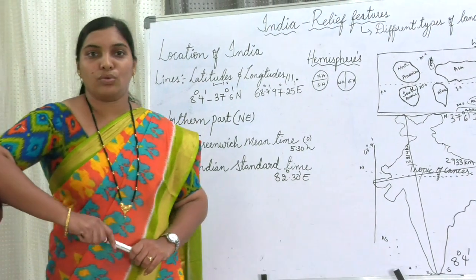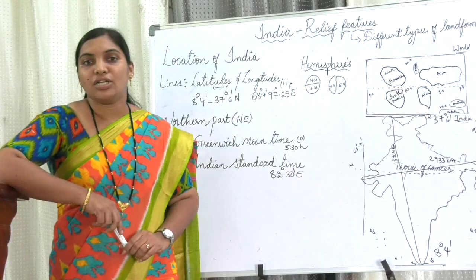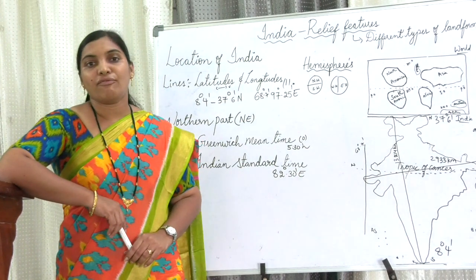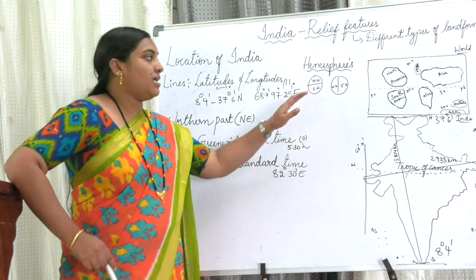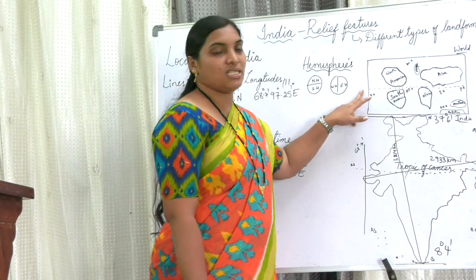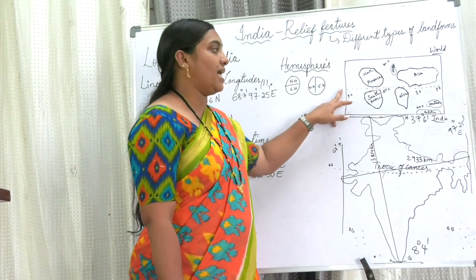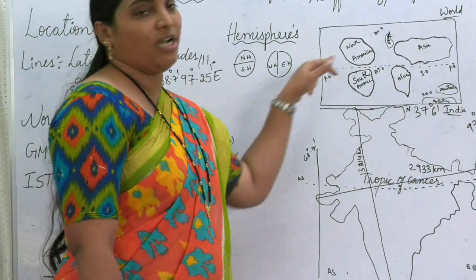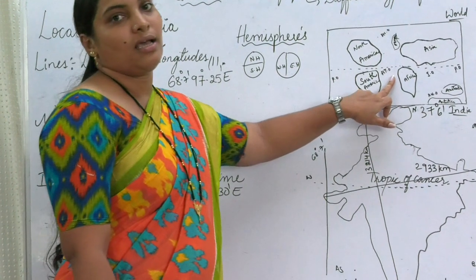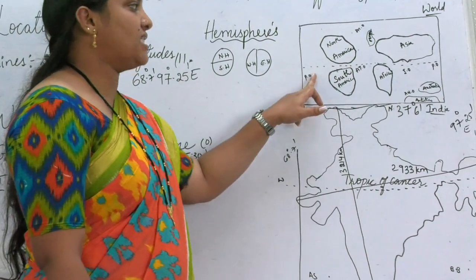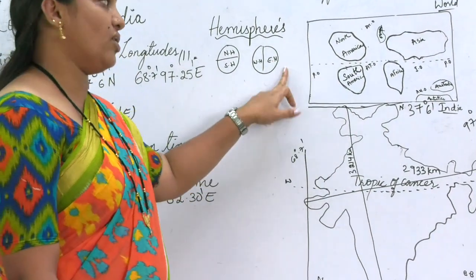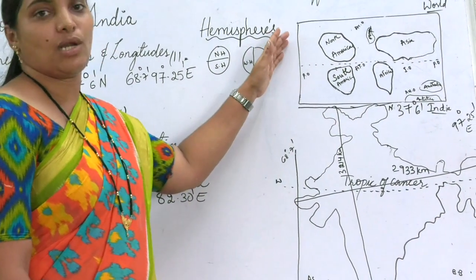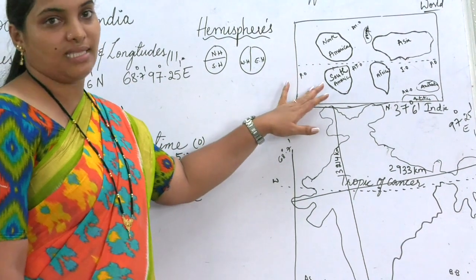Now let me tell you the location of our country. You learned in your earlier classes about hemispheres. Totally we have 4 hemispheres. See here, the equator. If you look at this world map, you will see a dotted line crossing in between the world. This dotted line is the equator. The equator is a straight line at 0 degrees and it cuts the globe into 2 equal halves. The above part is the northern hemisphere and the below part is the southern hemisphere.